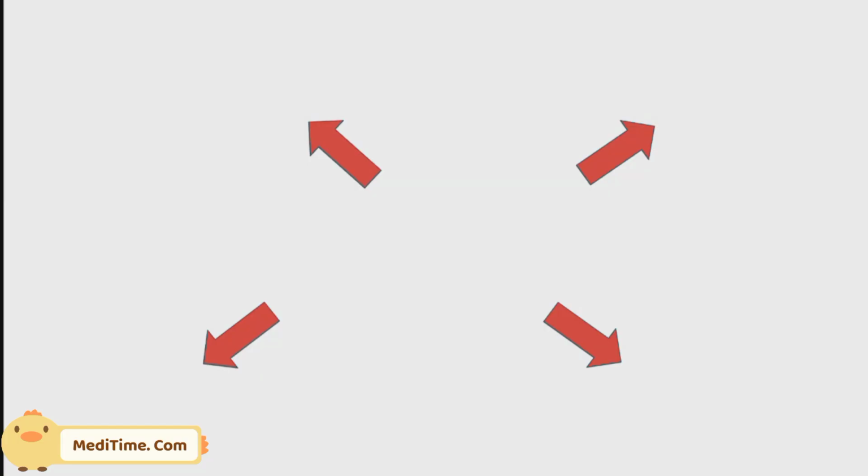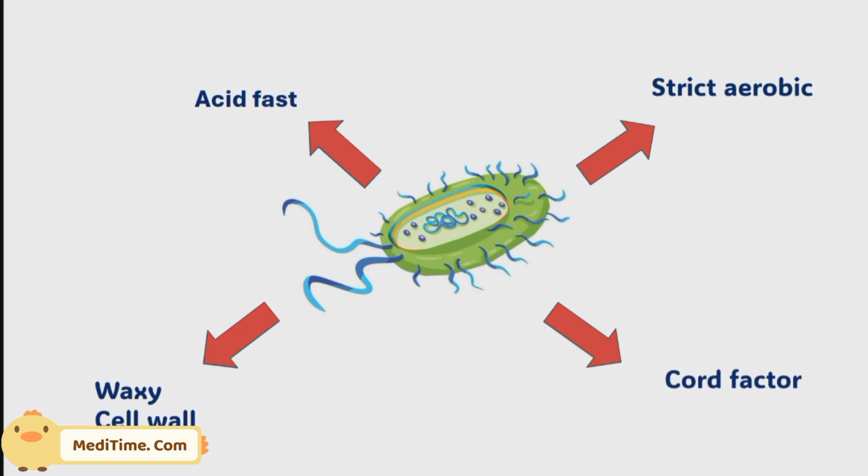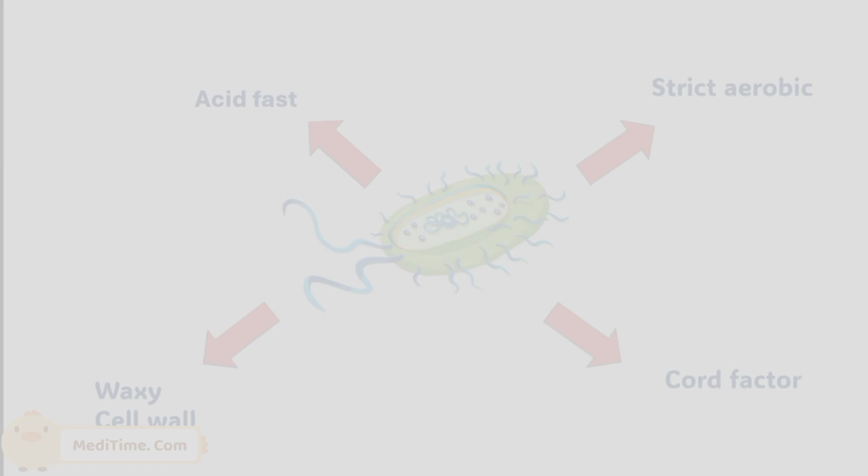The pathogen Mycobacterium tuberculosis has a cell wall that is a bit waxy and slightly acidic because of the presence of mycolic acid. Because of this mycolic acid, it becomes slightly acidic, so it is called acid fast. It is strictly aerobic. Without air, without oxygen, it cannot survive. For a bacteria to survive, there is a need for air. Cord factor is a special factor or protein that is present in Mycobacterium tuberculosis. So let's discuss this cord factor in the next slide.